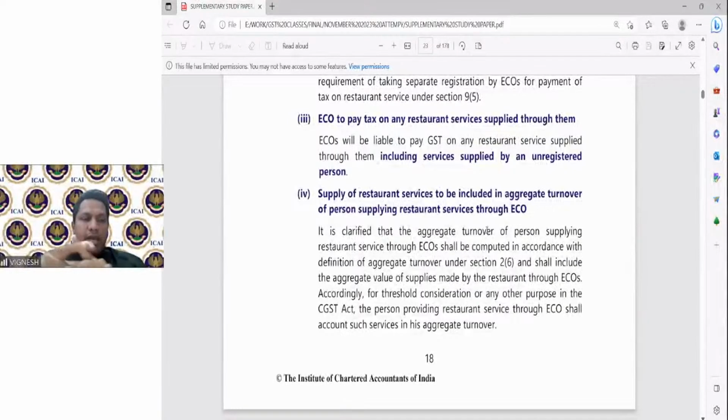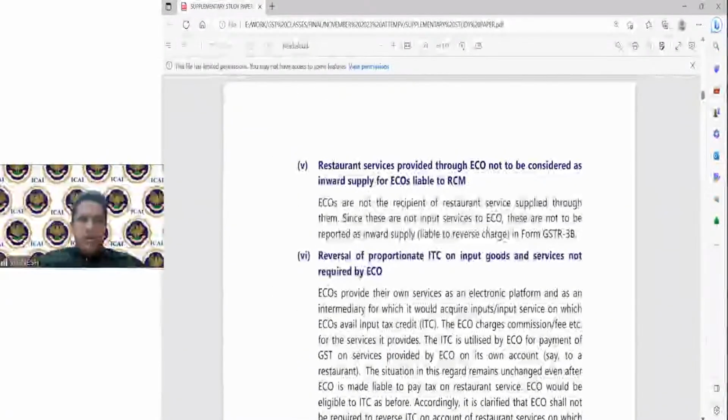So any restaurant service which is being provided through the e-commerce operator, they have to make sure that they take the registration and pay the respective GST, and supply of restaurant services is to be included in the aggregate turnover of the person supplying the restaurant services through the electronic commerce operator. Fine. So when you're calculating the aggregate turnover of the e-commerce operator, you have to include this restaurant related GST also. These are just some issues which have been clarified. Please go through them. Okay.